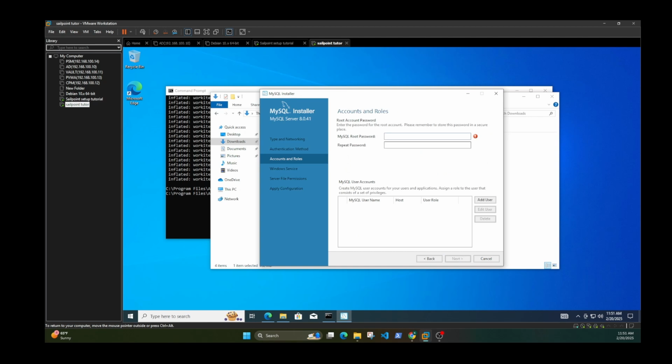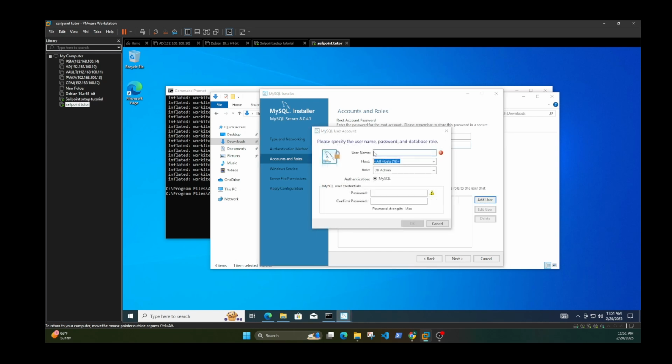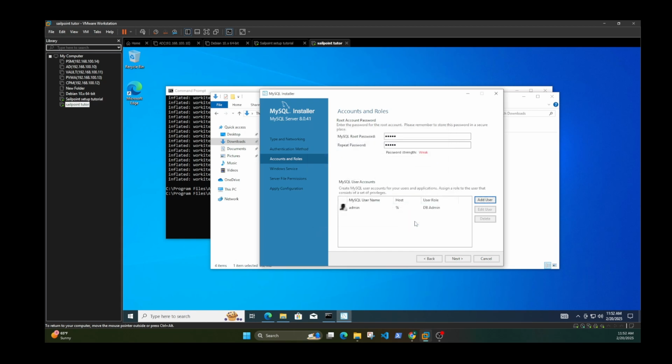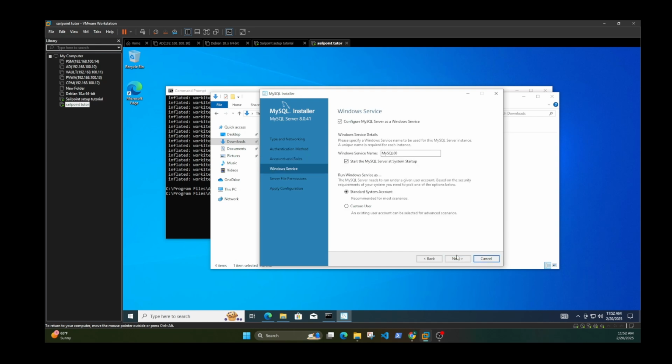Strong password. I am not gonna use a strong password, just for sake of this lab. And then add a user, call it admin, and then admin. Okay. In the real world, you know that you wouldn't use this.